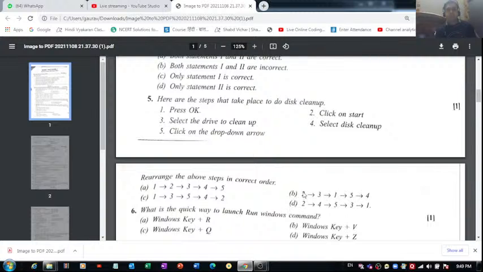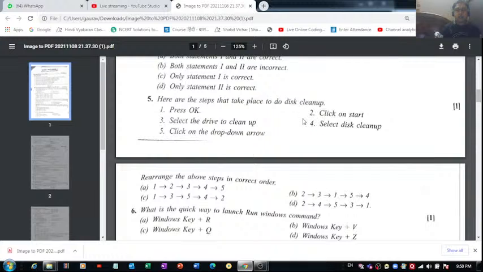These are the two options starting from point number 2, and then after this we will have, okay, but just a second. I think for this one, after this point 2, we'll be selecting the disk cleanup or not. Just a second. Click on start. I think we will go like this. We'll have to click on start. That is perfectly fine. And then we'll click on this disk cleanup.